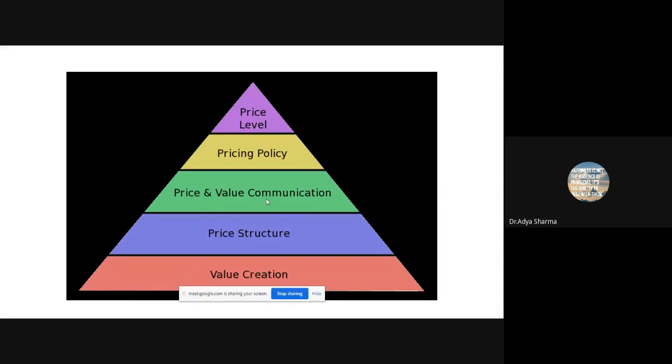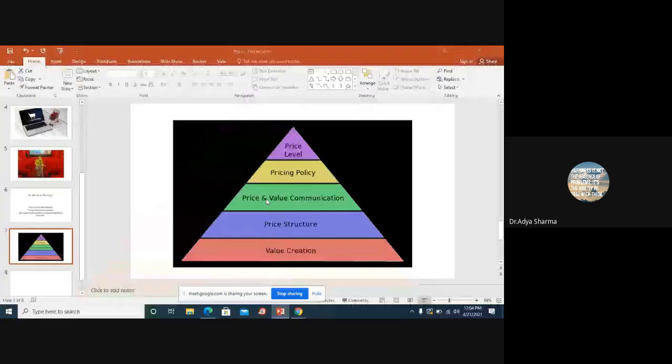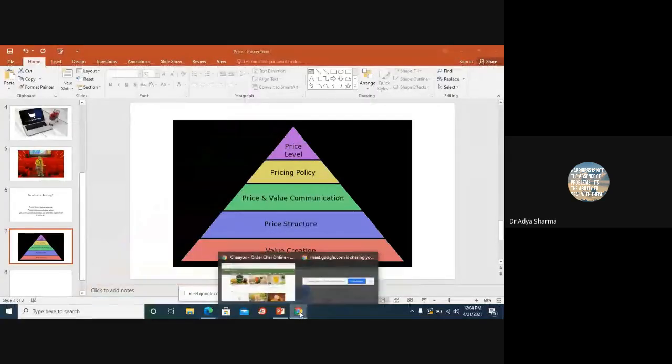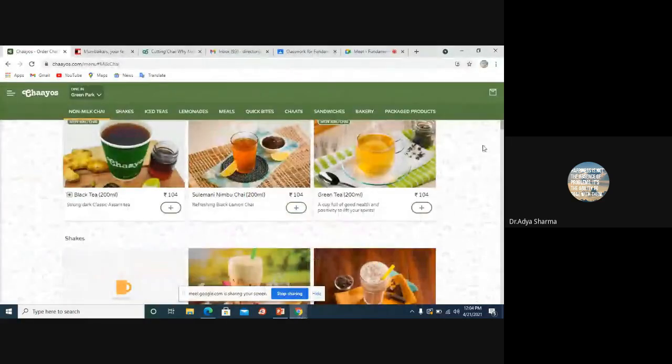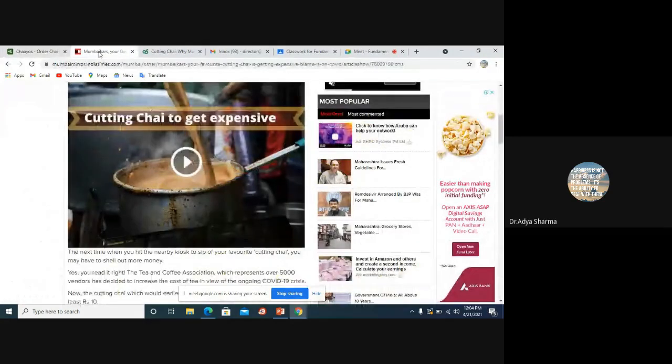Your selling team is also part of your promotion because they are the ones who are in touch with your consumer. And therefore, when I go to Chaayos, there are people who serve us, right? They have a servicing team. While when you go for the Nukkar Chai, there is no servicing team as such. There's just this person who is making tea like this. Yeah, so he has this particular utensil and he's making tea like this, and he's the only person over there.